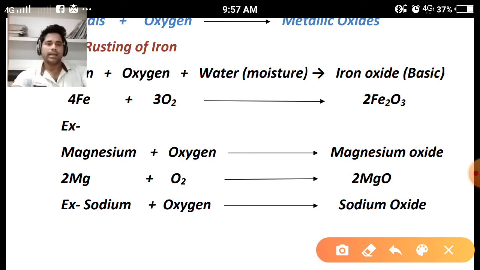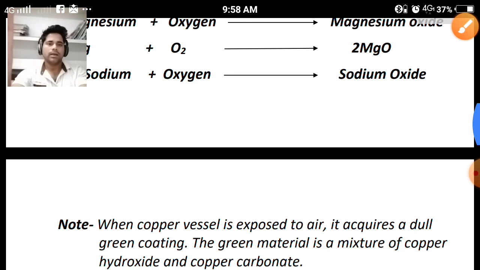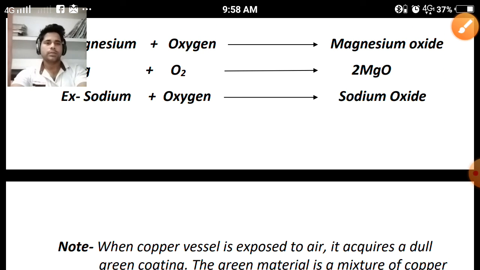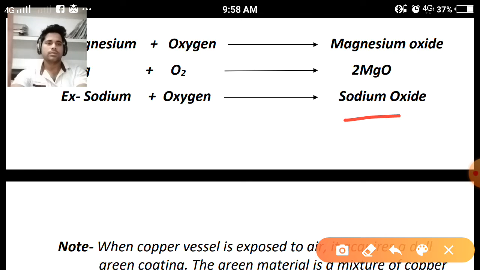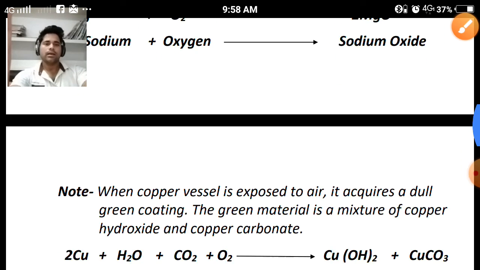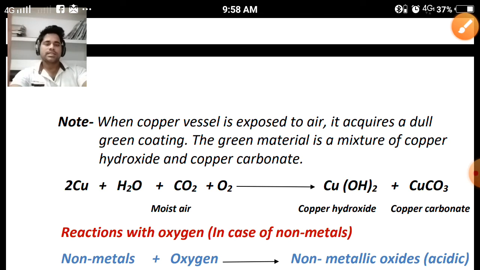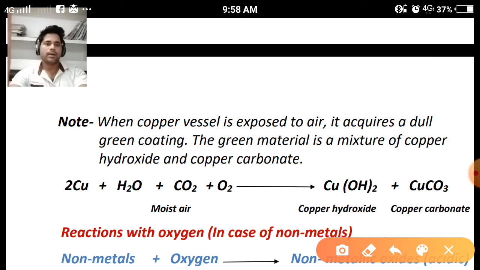Another metal like magnesium: when magnesium reacts with oxygen, it will form magnesium oxide, and the nature of the magnesium oxide will be basic. Clear? Next, what happens when sodium reacts with oxygen? It will form sodium oxide, and its nature is also basic. Clear?